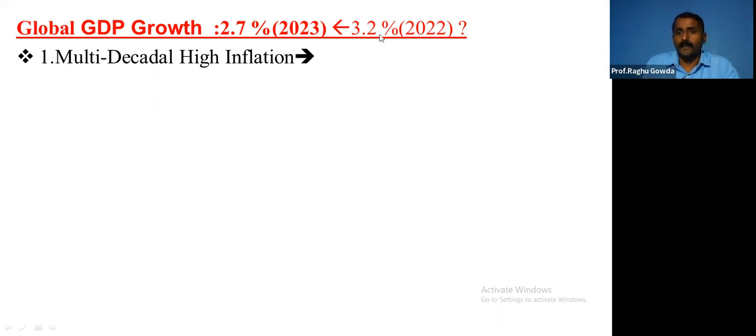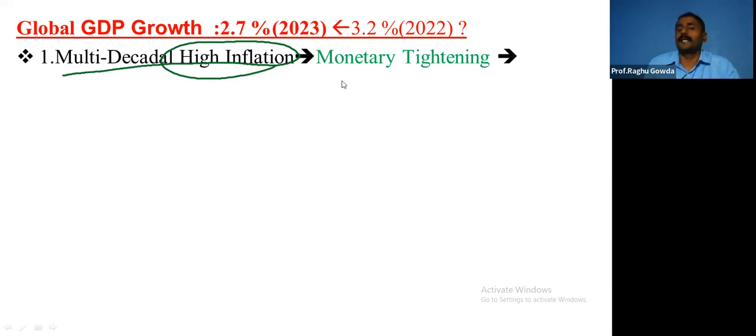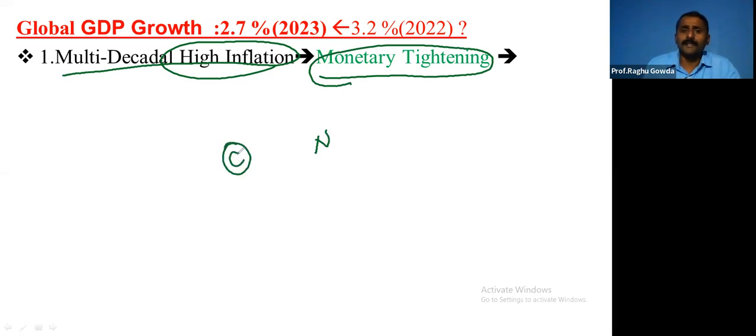Why? Number one, majorly because of multi-decadal high inflation, there was monetary tightening. This is the main reason. Because of the monetary tightening, there is no surplus capital, or to be precise, capital is not available easily. Monetary tightening means it is very difficult for you to get money.